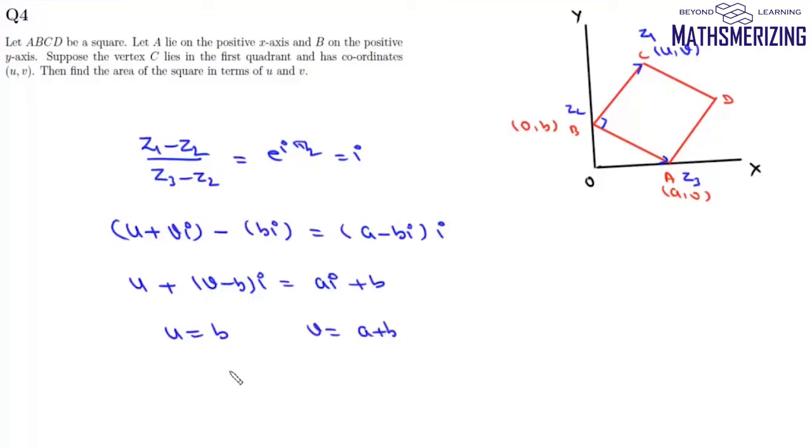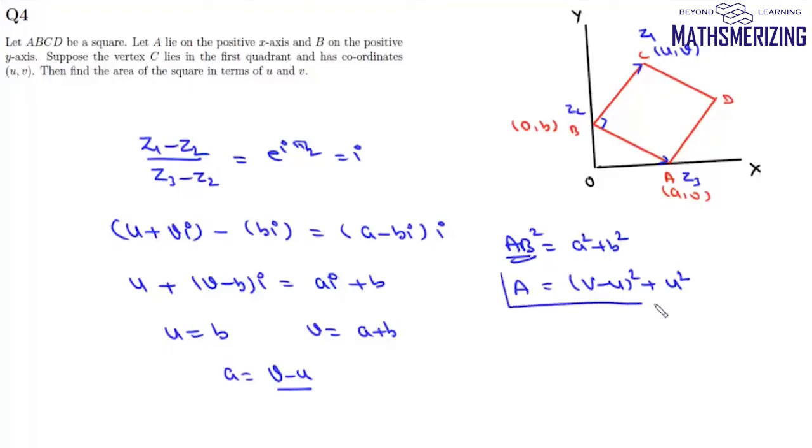So basically we can write a as v minus b, which is v minus u. Now AB square is a square plus b square. Now here a square is v minus u square and b square is simply u square, and this AB square is nothing but the area of this square. So area of this square will be simply v minus u square plus u square.